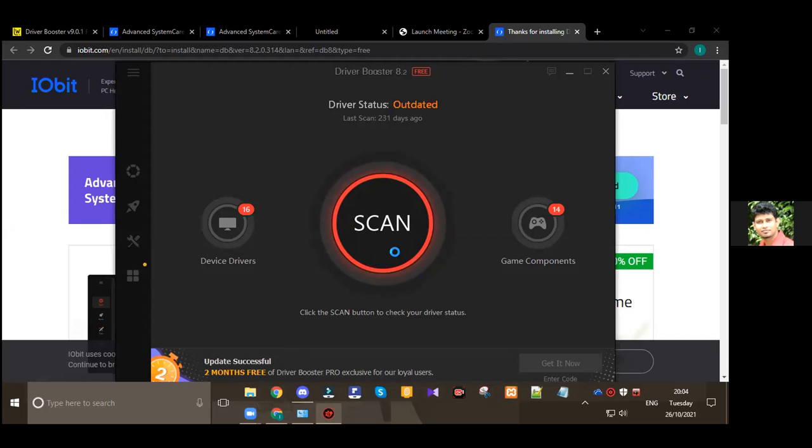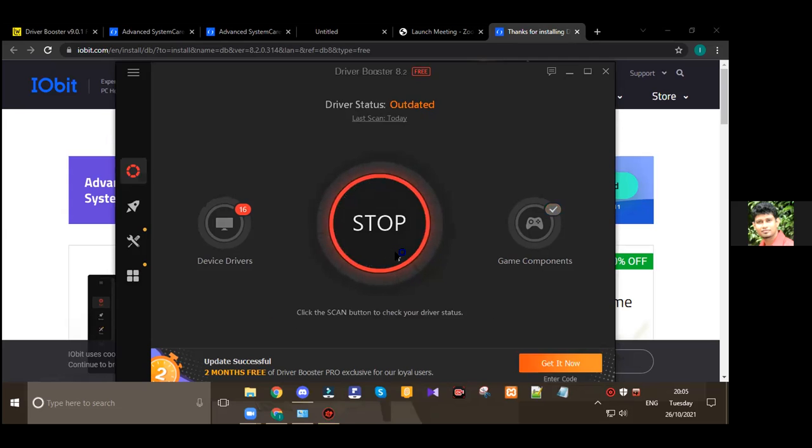When it scans, it will suggest these are the issues. Drivers, so we learn about drivers. Drivers are similar to a car and the driver. In order to drive the car, you need a driver. Similar to that, each and every hardware needs a driver software. Some drivers are provided by the manufacturers, so it is already there. But some drivers you have to externally install. Actually, both drivers together help this hardware to coordinate.